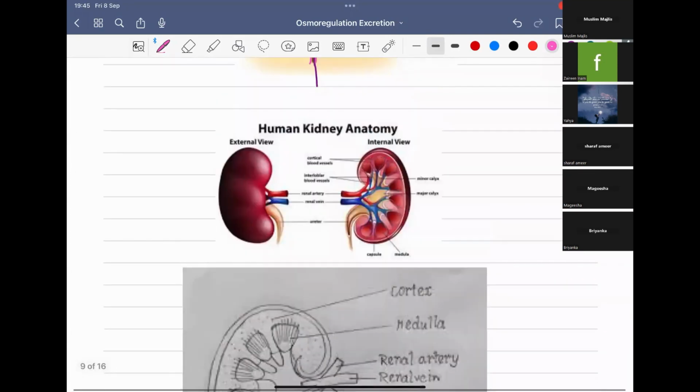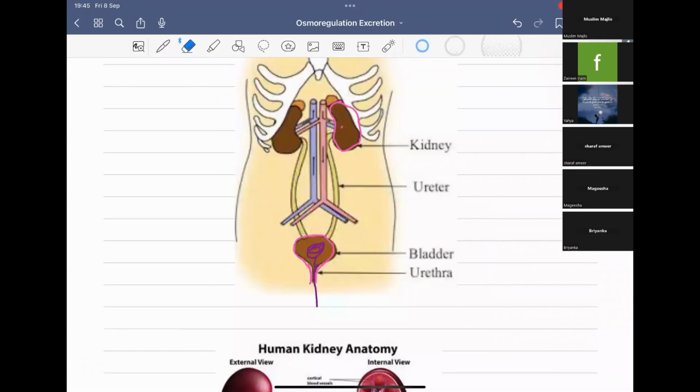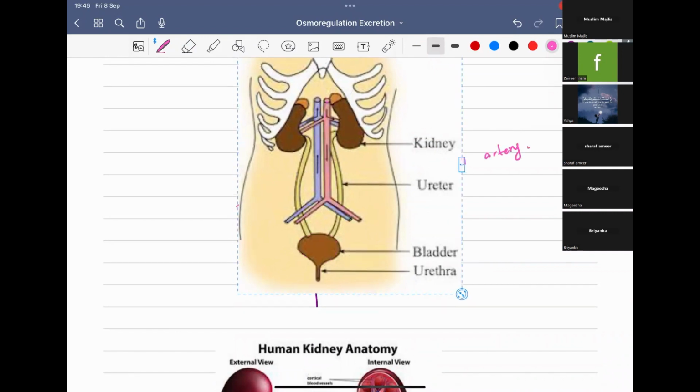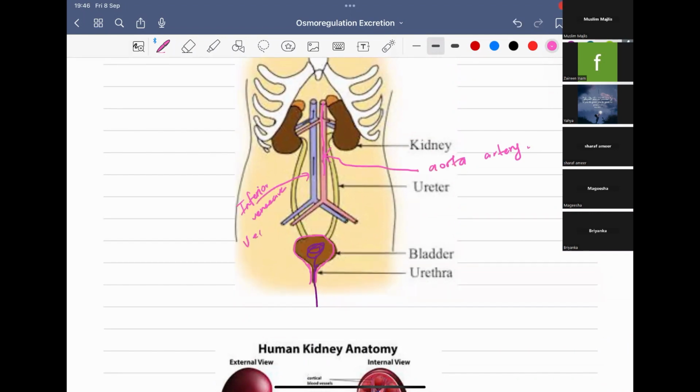Also, you can see two important vessels coming in. The red one is the main blood vessel, the aorta, and this is the inferior vena cava. I hope you know all this already. This is the main artery, and this is the main vein. Just remember that also.